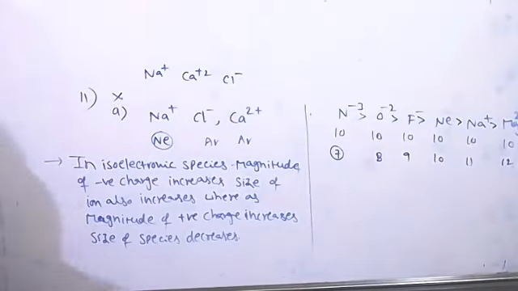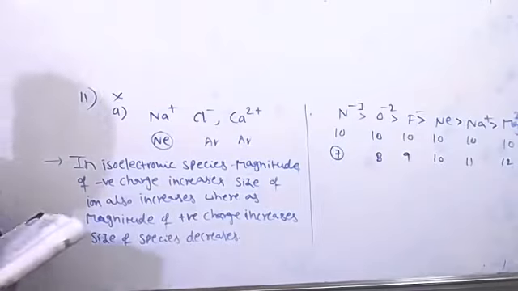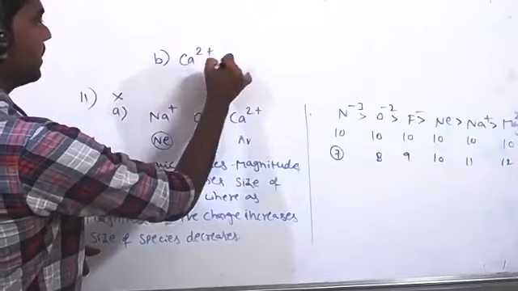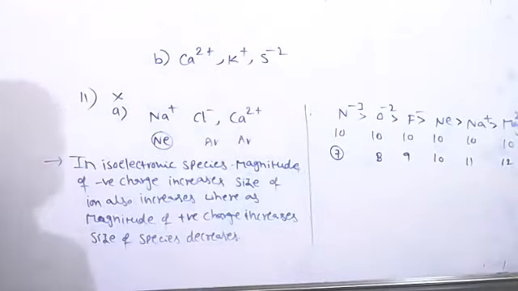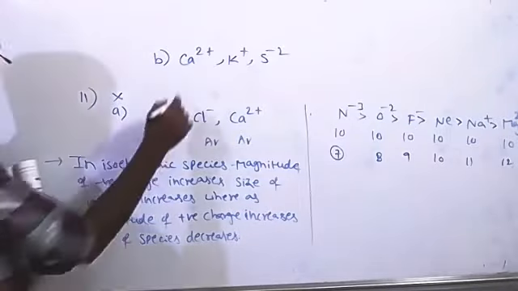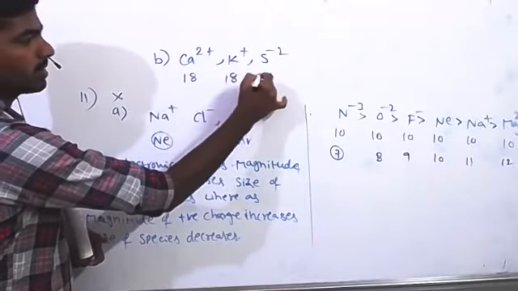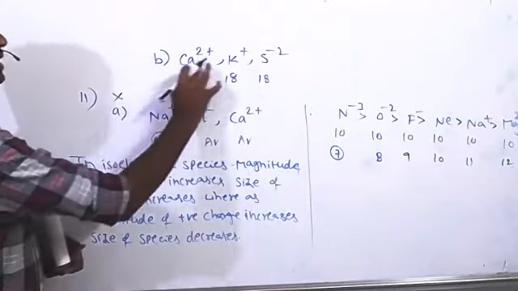Then go to option B. Option B is Ca2 plus, K plus, S2 minus, in increasing order of their sizes. Is it correct or not? Sir, correct, sir. Calcium 2 plus has 18 electrons. K plus also has 18 electrons. S2 minus also has 18 electrons. All are isoelectronic species. So this is the increasing order of their sizes.